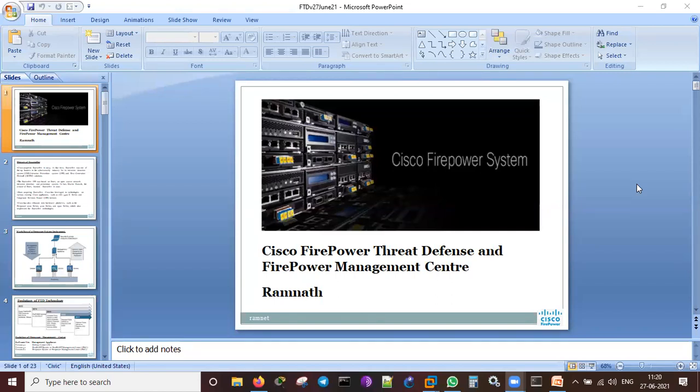There are two interfaces newly introduced. Management interface, which we normally keep in ASA, but here is one more called a diagnostic interface. These two interfaces cannot be used for any other data traffic; we can use them only for configuration purposes. The rest we can use like a normal inside zone, outside zone, DMZ zone, or any other zone you would like to create. Accordingly, we can make more interfaces as well in the virtual machine I'm talking about.